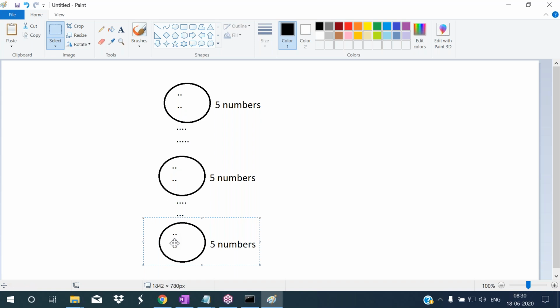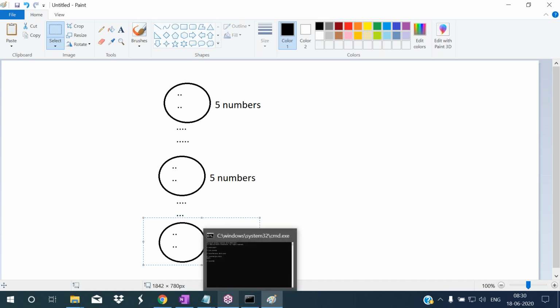I'm taking another example. For example, here I'm writing this code to find the factorial of a number. After some lines, again I want to find the factorial of the number. So again I have to write the same code here. I cannot reuse that code. So that is a drawback here. After some lines of code, if we want to find the factorial, again we have to write the same code.